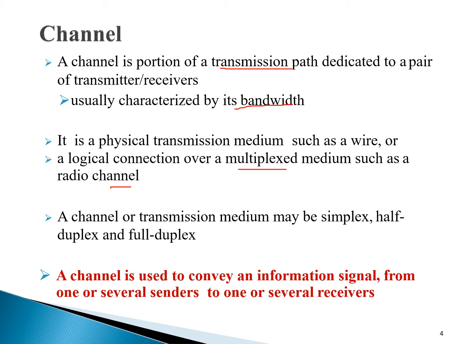The physical transmission can be wired or wireless. A channel or transmission medium may be simplex, half duplex or full duplex. So the mode of communication can be simplex, half duplex, or full duplex. A channel is used to convey information.